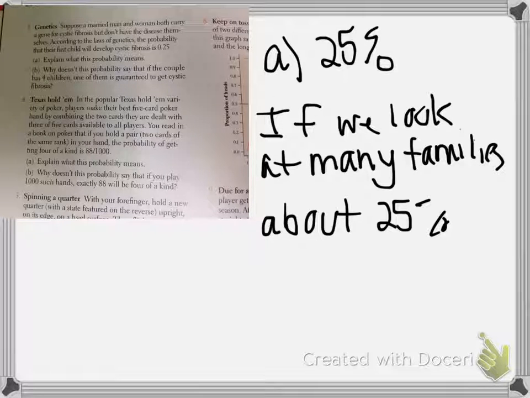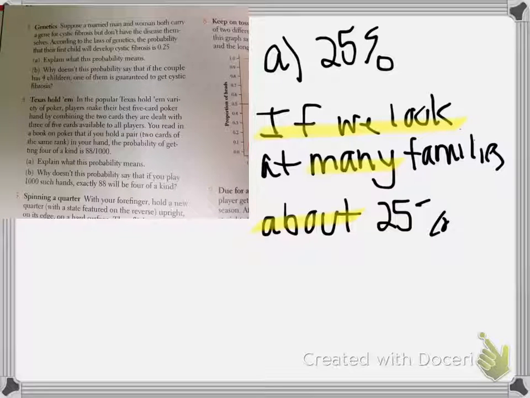So again, what are the takeaways here? If we look at many families, law of large numbers, large trials, or many trials, about 25% will develop it, and you're setting up the same situation that they say. So the married man and the married woman both have to carry that gene, okay?